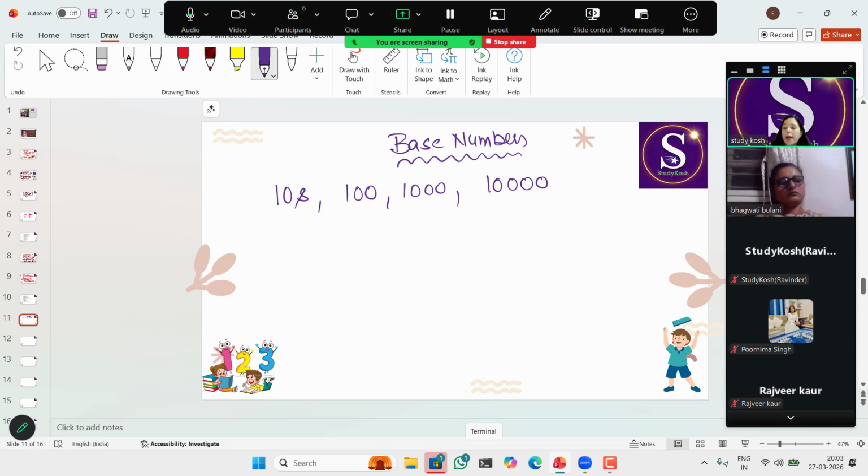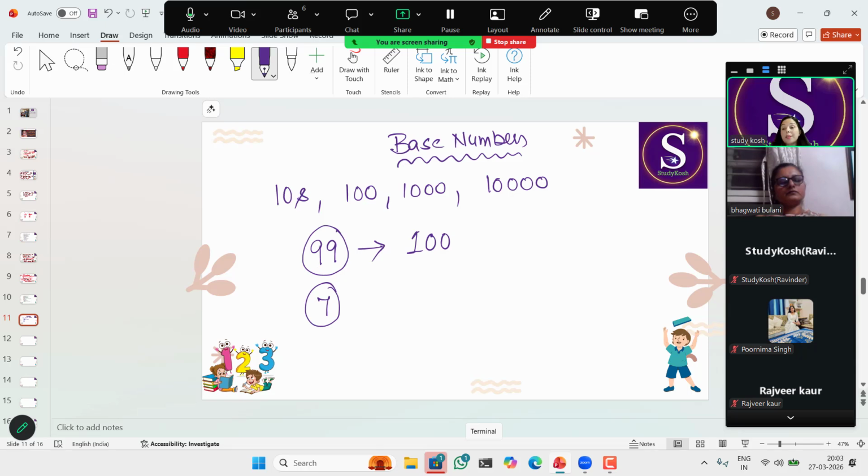So what is the base of this 1? It is 10. Right? And the complement should be 9. What should I add to this particular number so that I get a base number? That is the complement of that particular number.